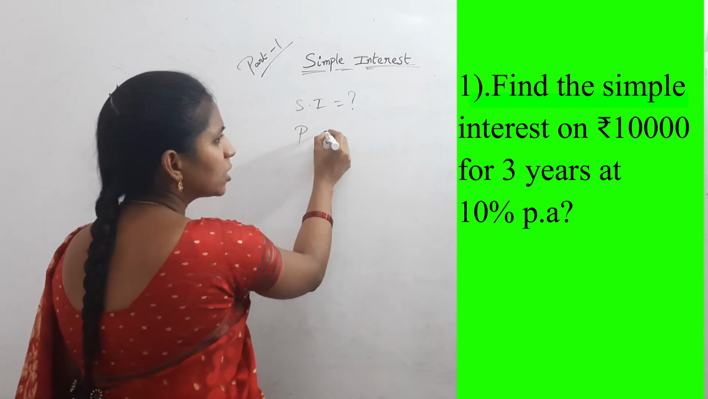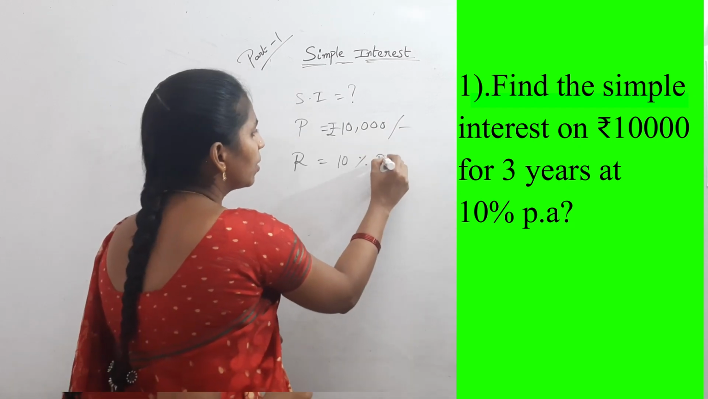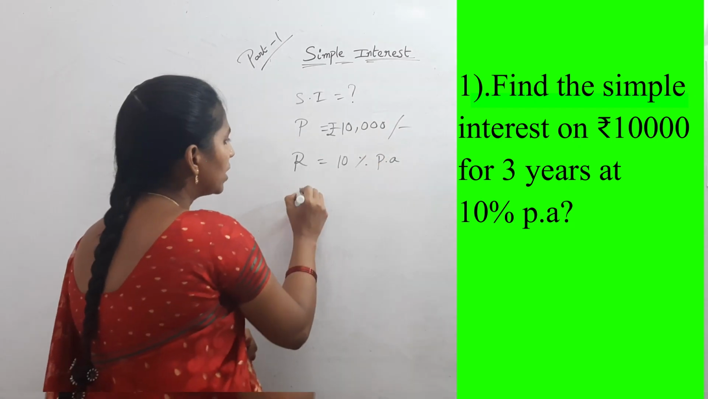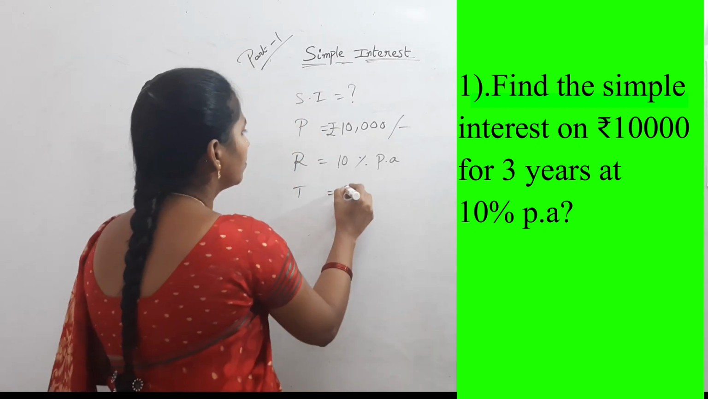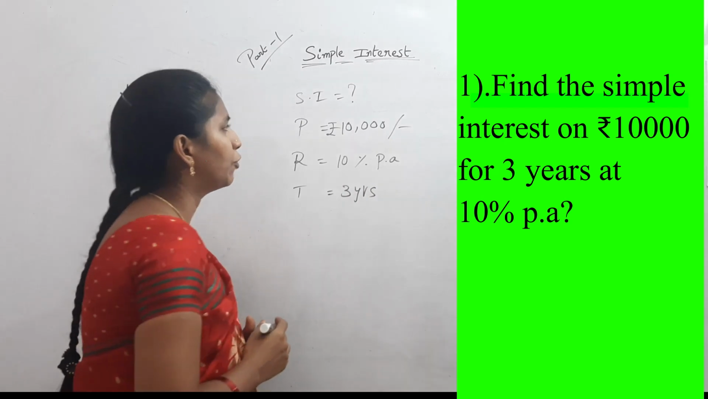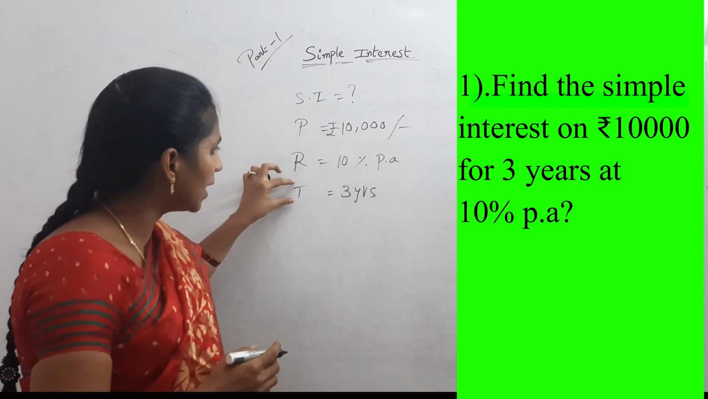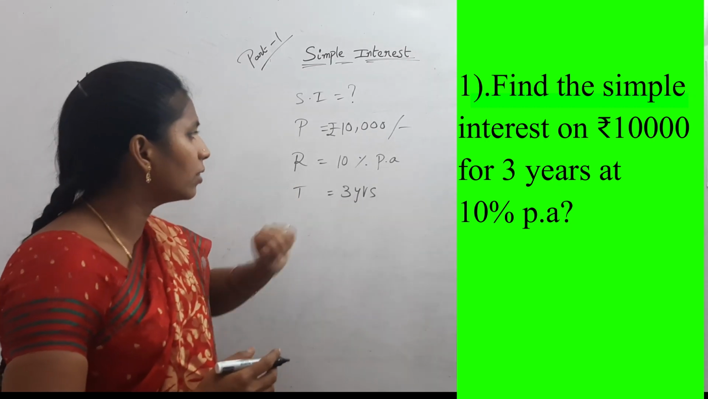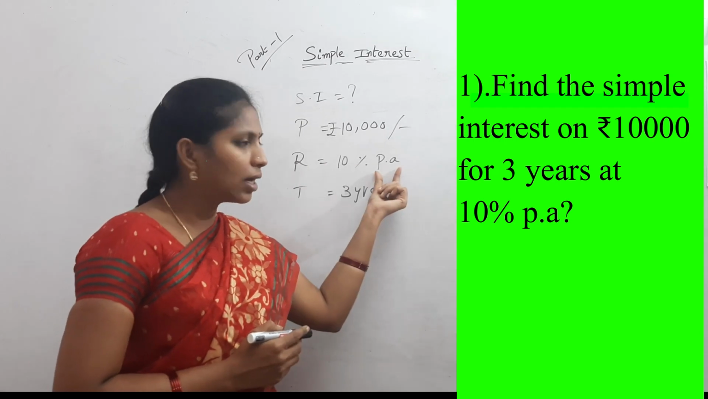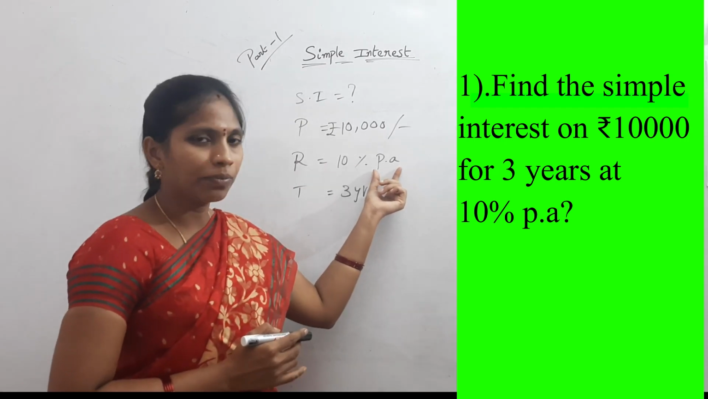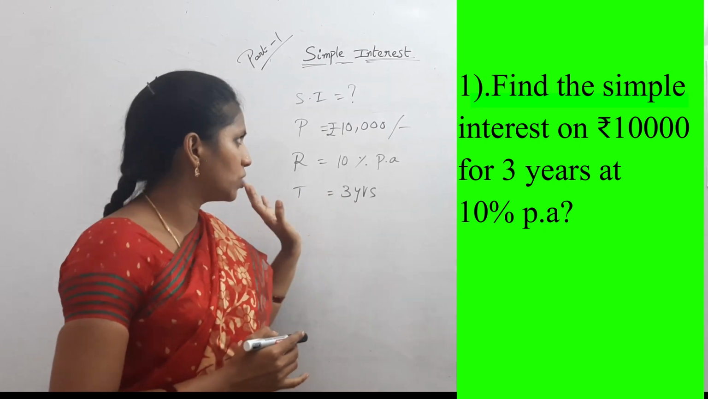What is P? Principal amount is 10,000 rupees. 10% per annum. And what is R? Rate of interest. What is the time period? 3 years. This is the given information. Principal 10,000 rupees, rate of interest 10% and T time period 3 years. Check for units. Rate of interest is always per annum. Okay, no need to change. Again time period is in years. Okay, no need to change.